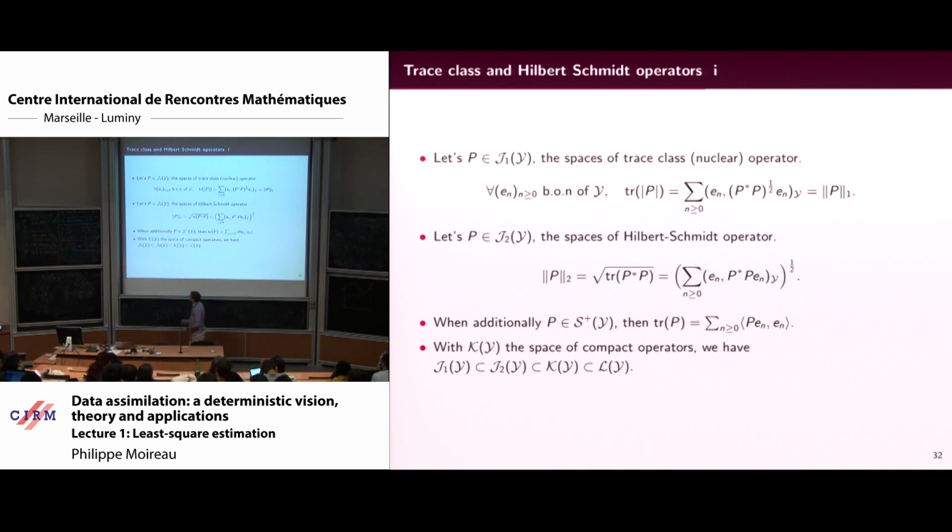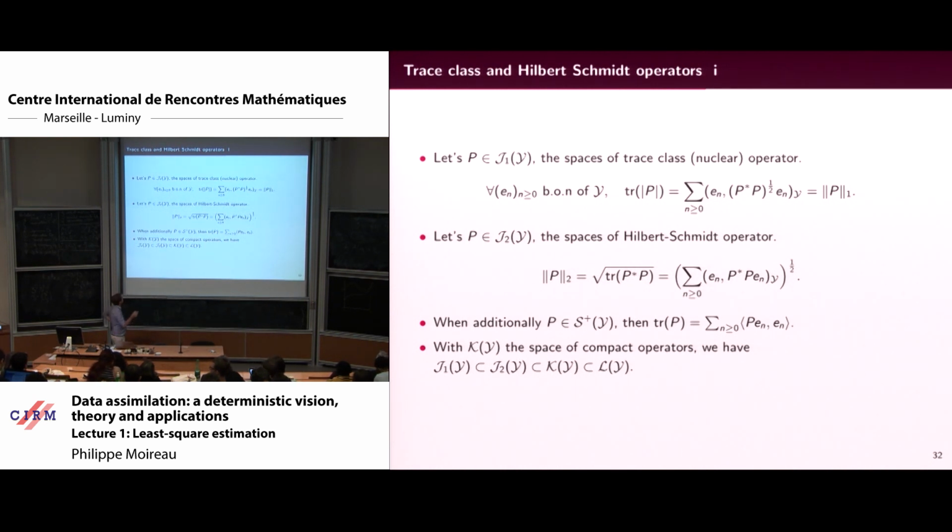Trace class or Hilbert-Schmidt corresponds to a separable space, because I need a basis on the space. Trace class means that this is bounded, and Hilbert-Schmidt means that this is bounded. So a power 1/2 here, not 1/2 here.